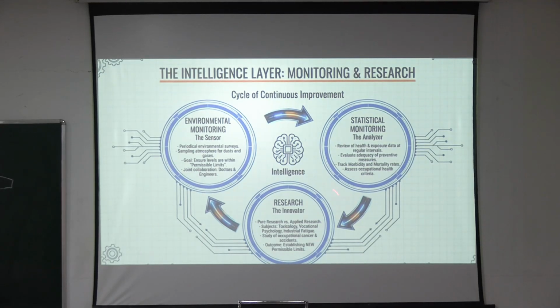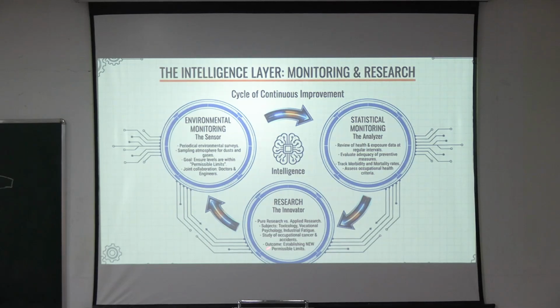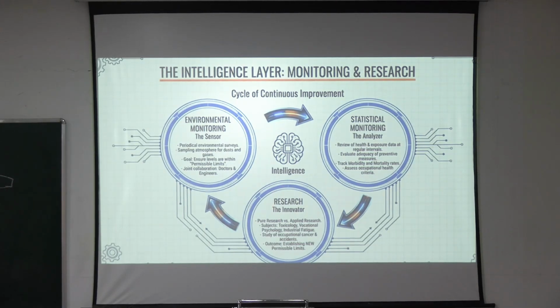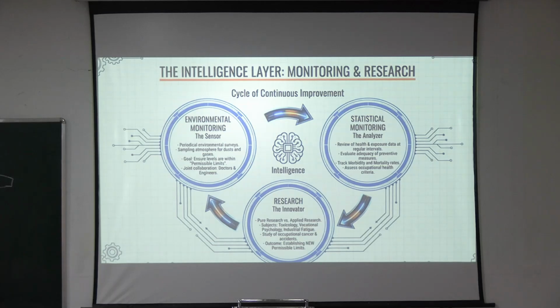And finally conducting research, that is pure research versus applied research in toxicology, vocational psychology, industrial fatigue, etc. You can also conduct surveys among the workers, seeing what problems they are facing and whether any risk factors are present or not. So you keep this continuous intelligence cycle of monitoring and research and maintain the health of the workers. So this is the engineering part.